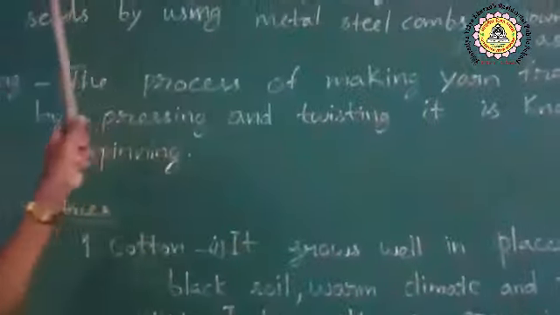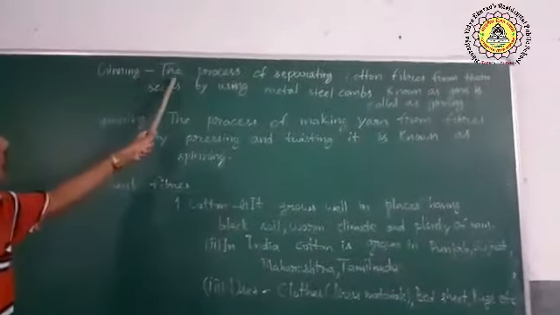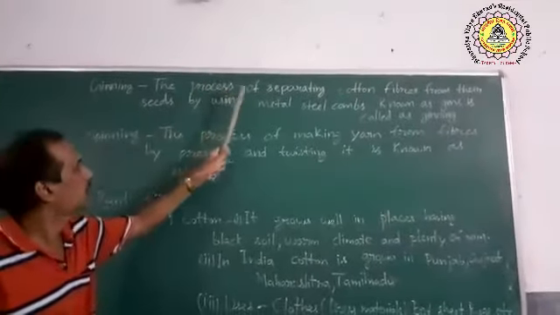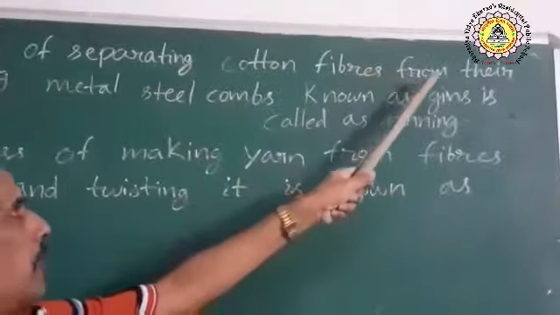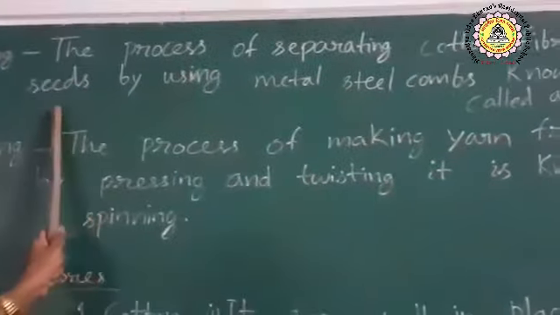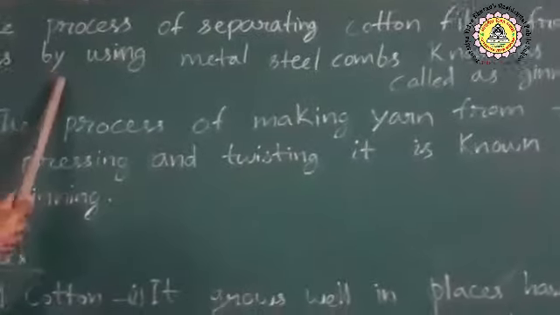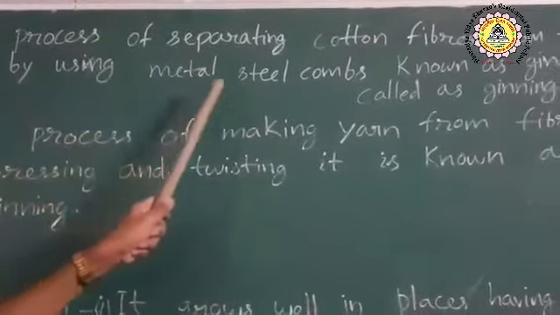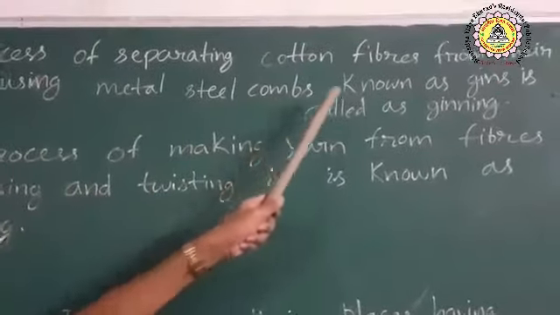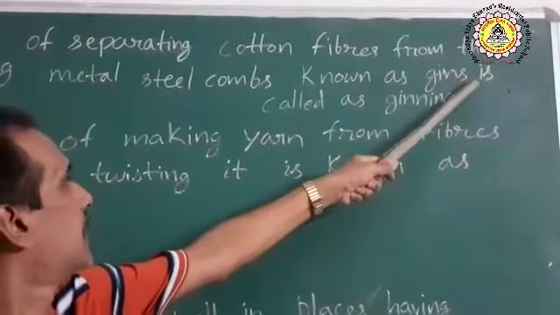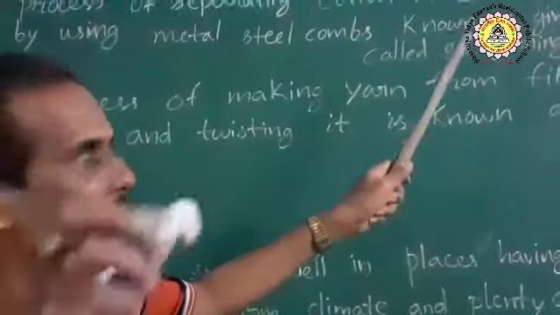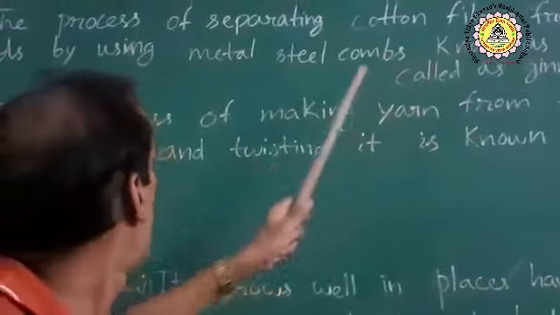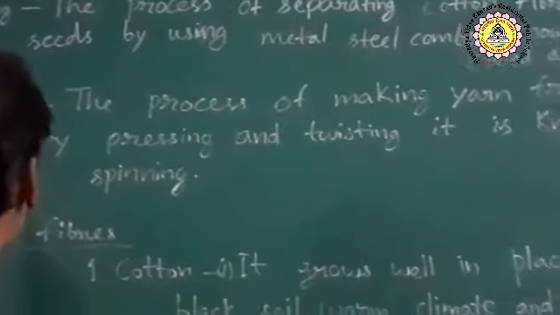Once you see here, ginning: the process of separating cotton fibers from their seeds by using metal steel combs known as gins is called ginning. That means cotton fibers are separated by using gins. And after getting these cotton fibers, the next thing we do is spinning.